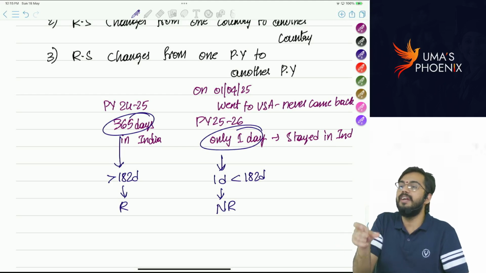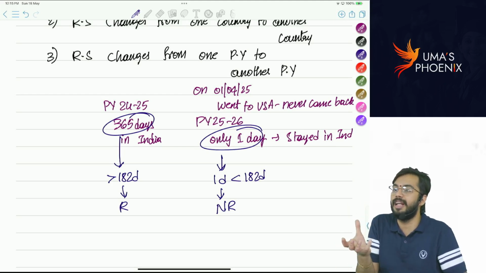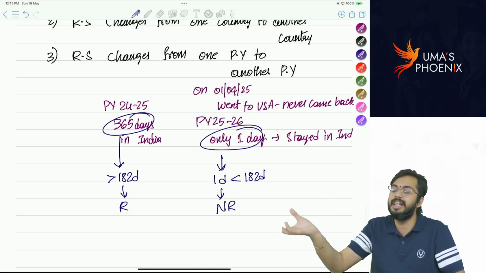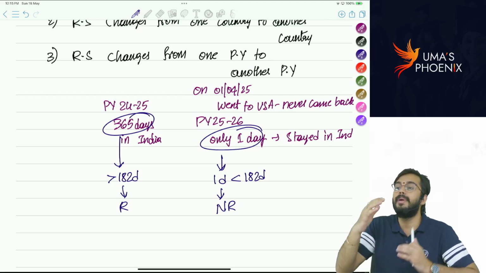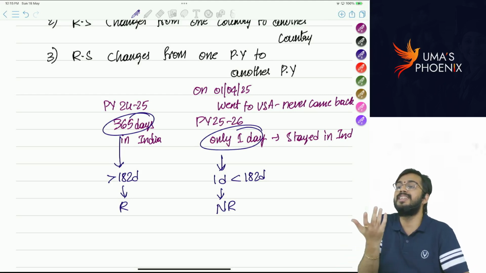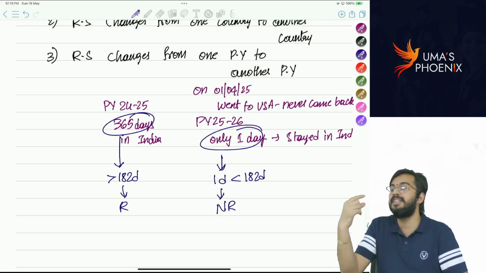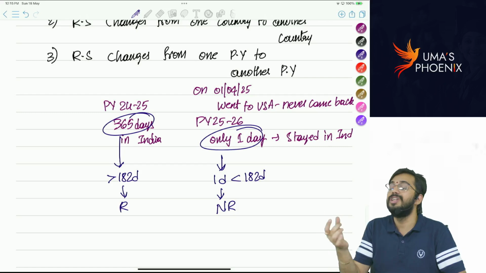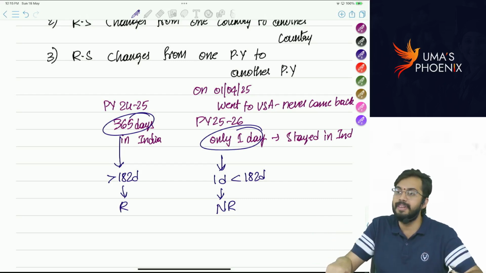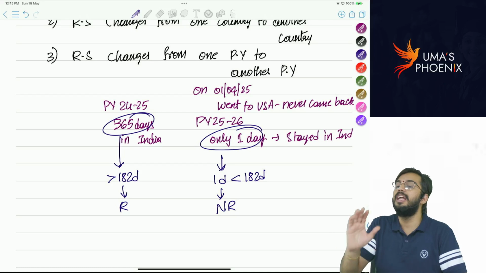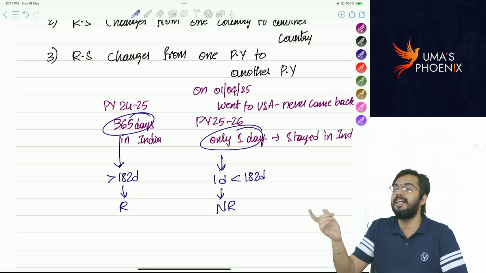Every year he will not stay in India for the same number of days, right? Sometimes he goes outside India, again he comes to India, again he goes outside India. So the number of days of stay in India is subject to change from one previous year to another previous year. So for every year separately you need to determine residential status. If an individual is resident in one previous year, there is no guarantee he becomes resident also in the next previous year.